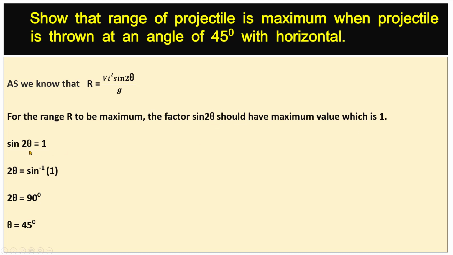So here sine 2 theta is equal to 1, whereas 2 theta will be equal to sine inverse 1. 2 theta is equal to sine inverse 1 is equal to 90 degrees. So theta will be equal to 45 degrees.